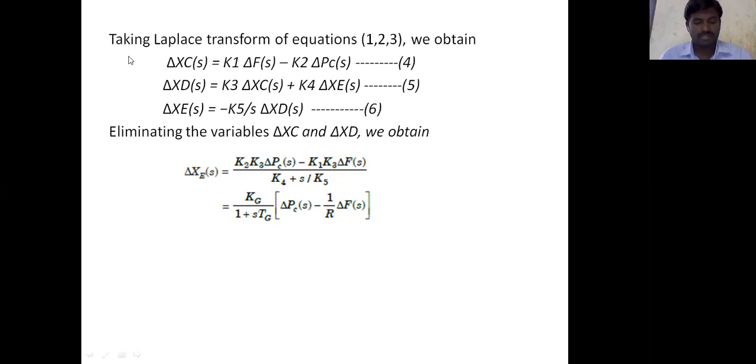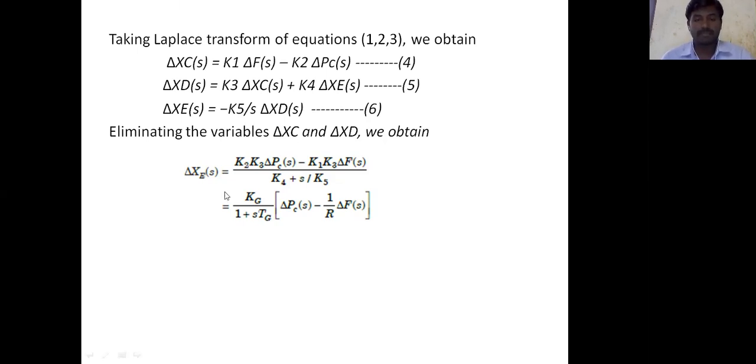delta xc of s equal to k2 k3 delta pc of s minus k1 k2 delta f of s by k4 plus s by k5. So we can write delta xc of s equal to kg by 1 plus s tg into delta pc of s minus 1 by r into delta f of s.